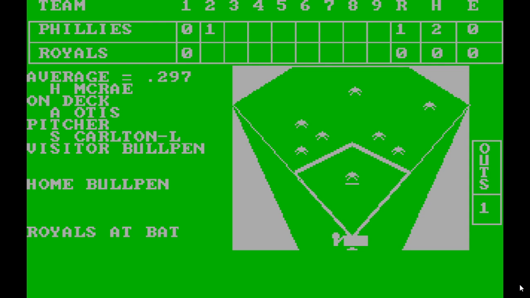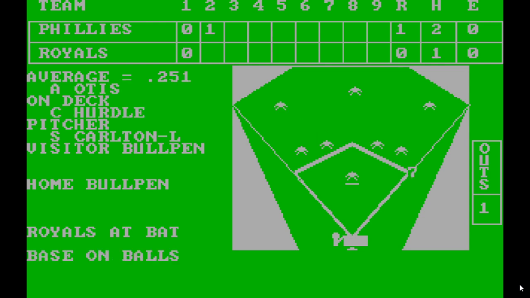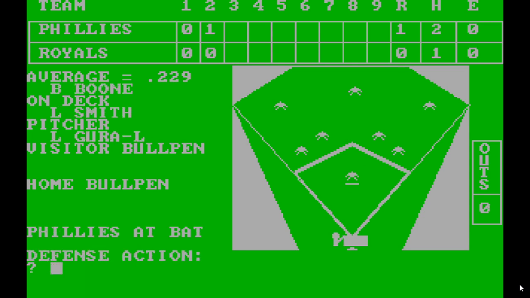Fly out to center. McRae, single to left. Base on balls. So 2 aboard. There's a strikeout. And Frank White's up. Grounds out to third, so that ends the frame for the Royals. And so Boone is up. I guess whoever was up prior to Boone was the guy who ended the inning previously.